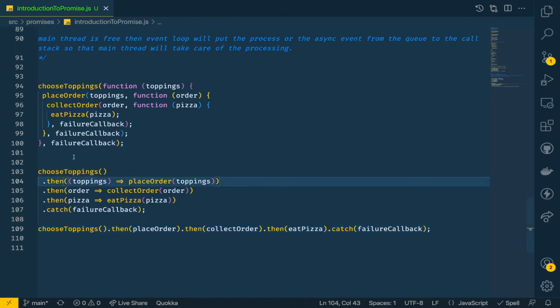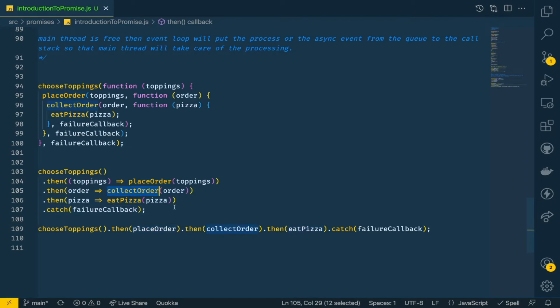When we call choose toppings, it will take its time and it will go to the queue as explained before. The main thread will be doing something else. So while we have ordered the pizza, we can play video games and wait for the pizza to be ready to be collected, and each operation is guaranteed to wait for the previous operations to complete. So collect order will wait for place order, and eat pizza will wait for collect order. That is guaranteed to be waiting for the previous thing to finish.